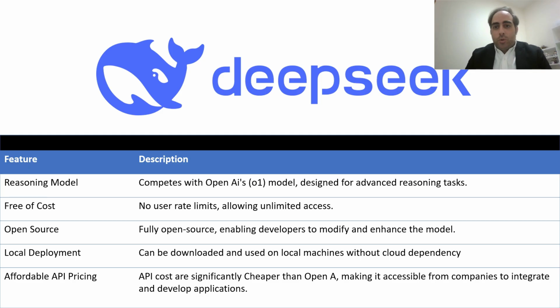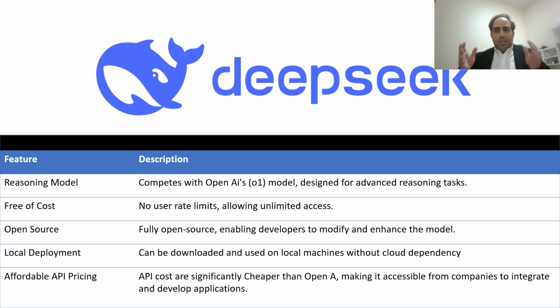Okay, before we start talking about the features of DeepSeek, let us just understand the story here. DeepSeek is a Chinese company, started a year and a half ago, so it is relatively new. And the good part is that they were able to create a model with similar performance to OpenAI models without using NVIDIA chips.